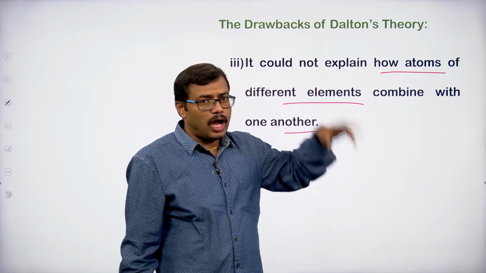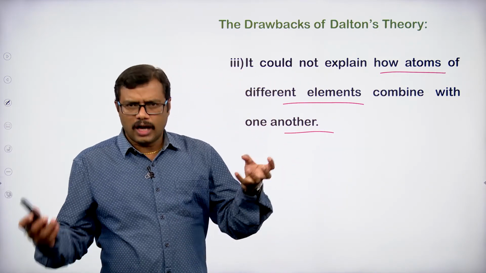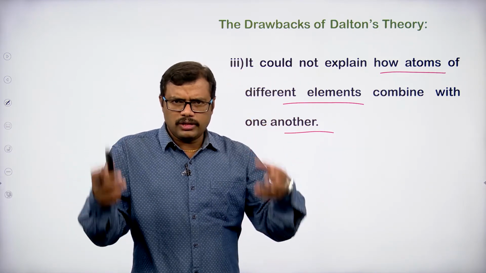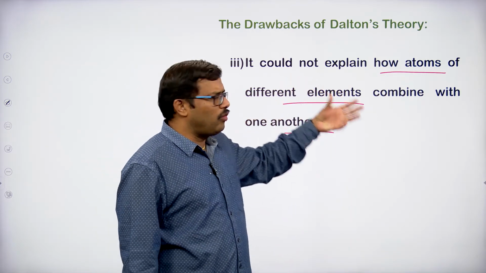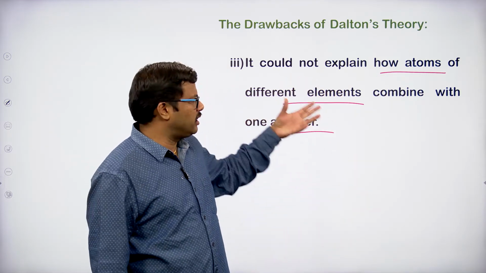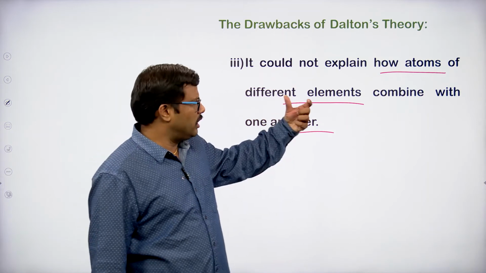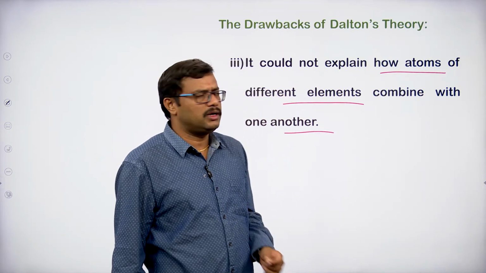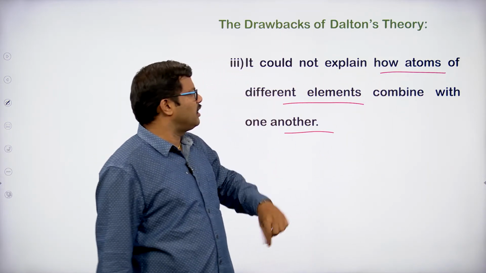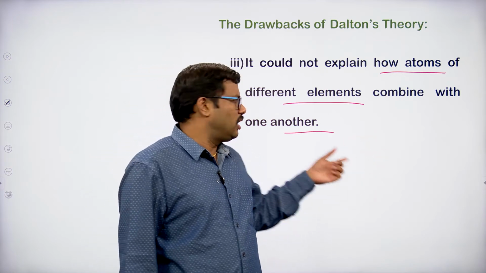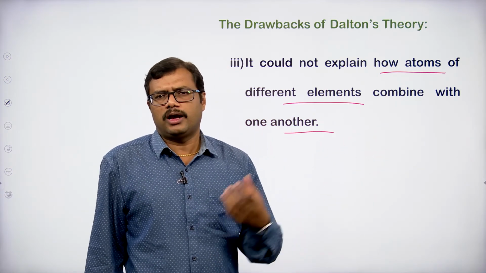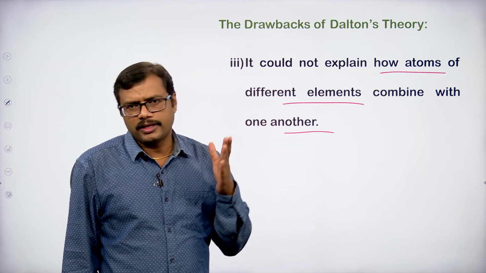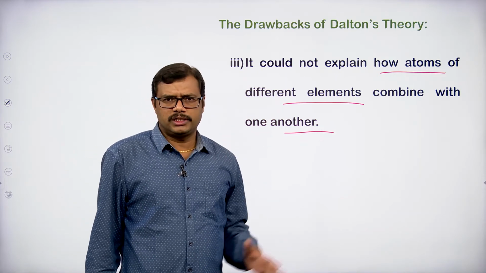It could not explain how the atoms react in whole numbers only, and why compound atom formation takes place by the combination of atoms. There is no clear explanation of how atoms of different elements combine with one another and how the reaction goes on.